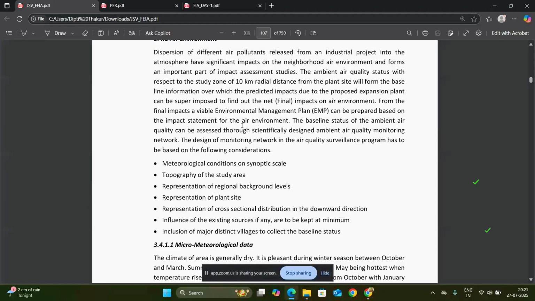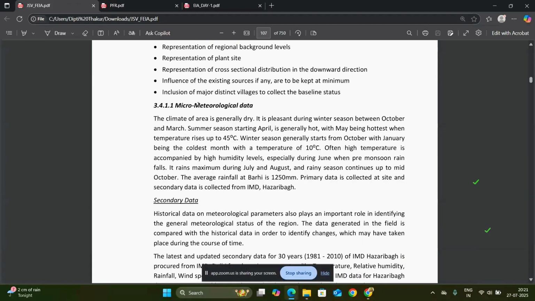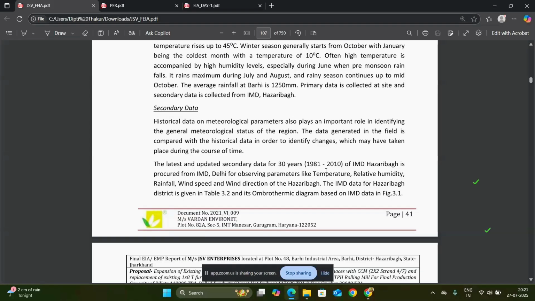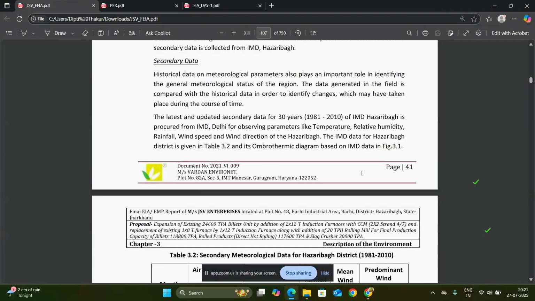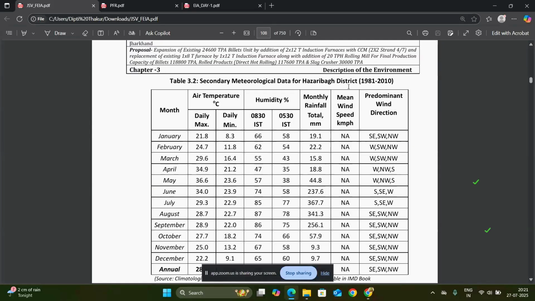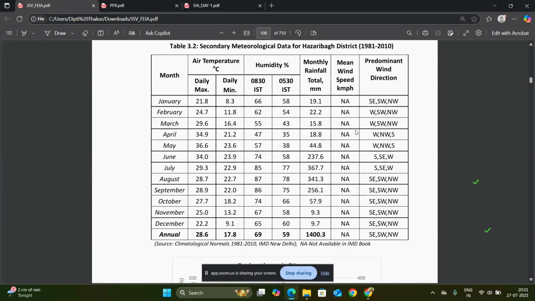From the air environment you have to mention the micrometeorological data. For comparison, we will also have secondary data from IMD of that nearby region or district. For this report, the IMD data for Hazaribagh district is given. This is the IMD data of Hazaribagh district. It is available online, 1981 to 2010, for all the months.